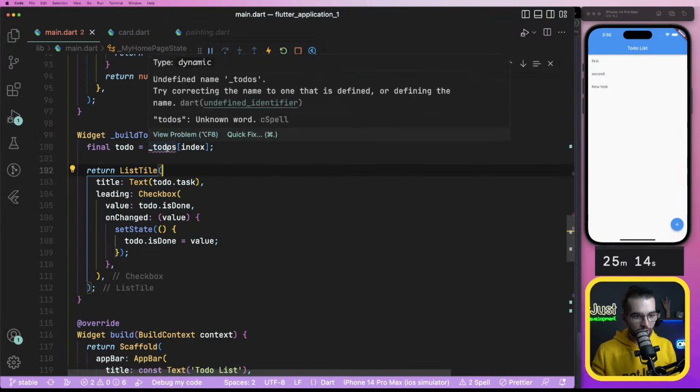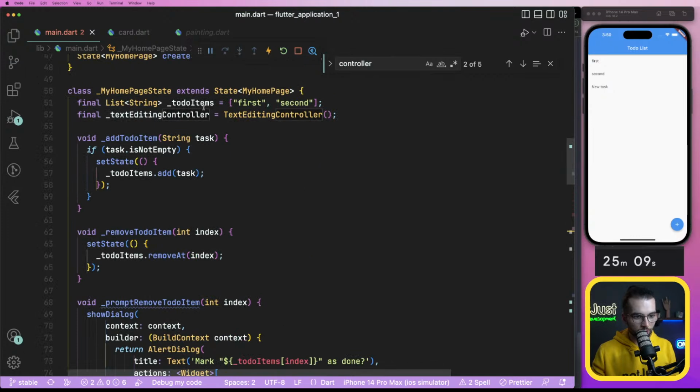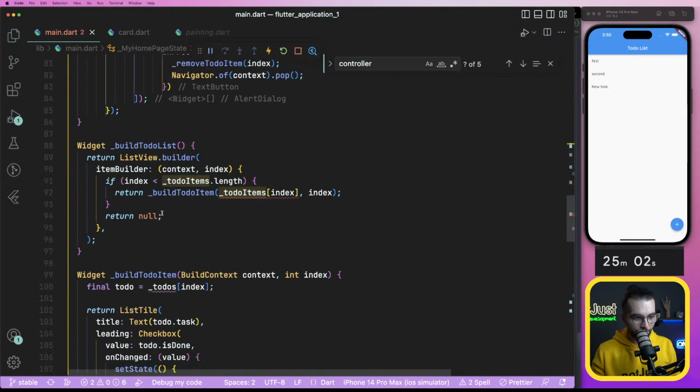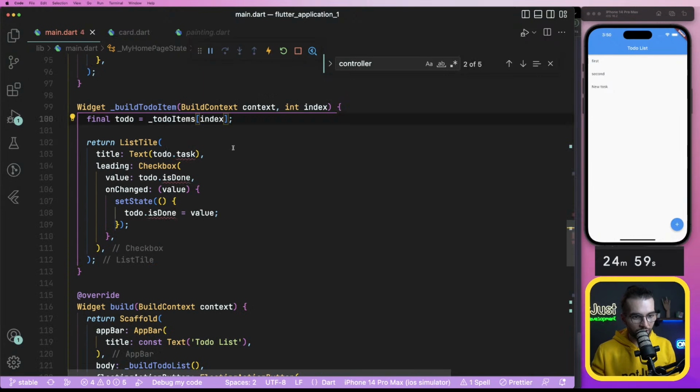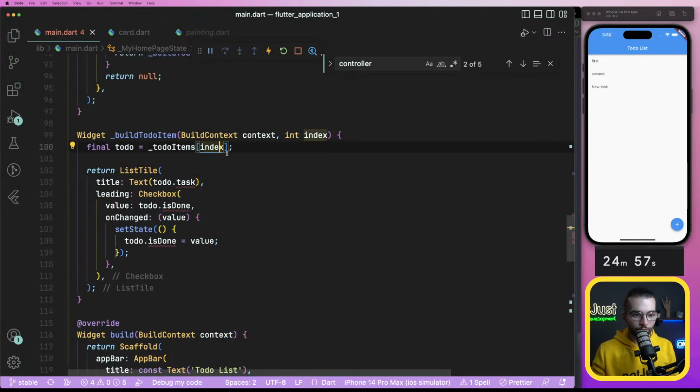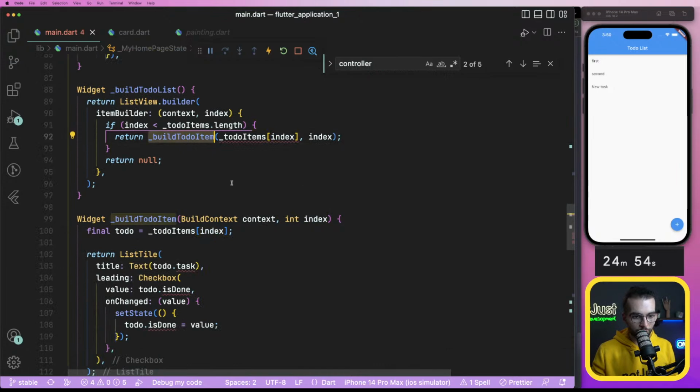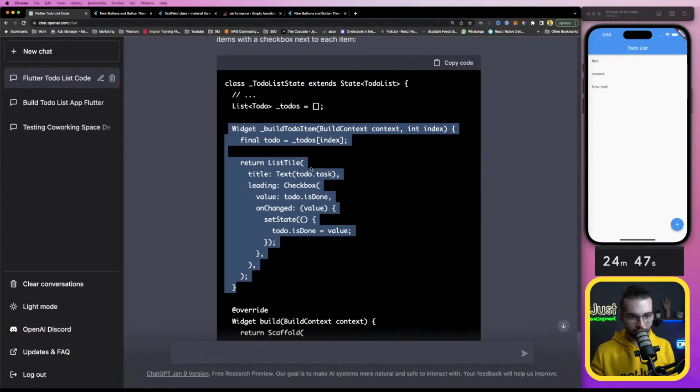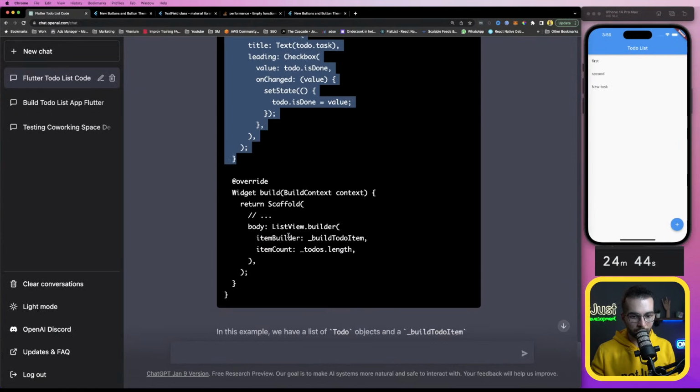And to-do... Yeah, I need to replace it, probably in the function that we just changed. And build to-do item. Item builder, build to-do item.